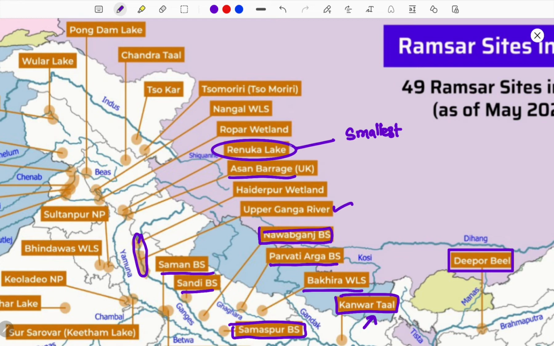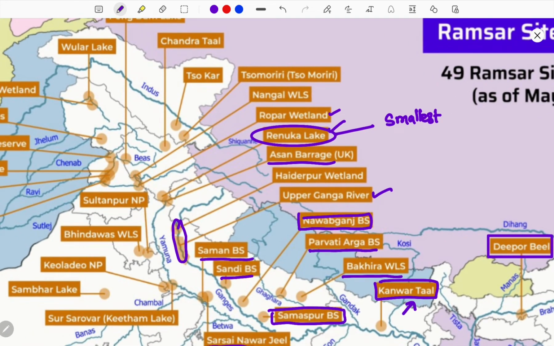There is a question already asked related to Renuka and also Ropar. Ropar wetland is part of Punjab and the borders of this region, which is a sensitive zone and important. So this stood as a most important thing. Next, Nangal Wildlife Sanctuary is an important wetland part of Punjab. Yes, this is part of Punjab and the regions of Himachal Pradesh.